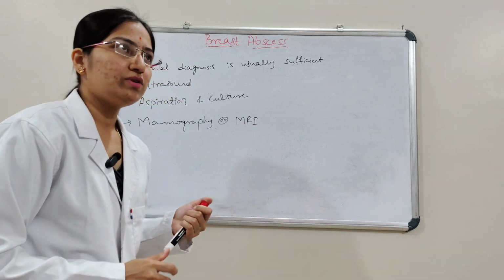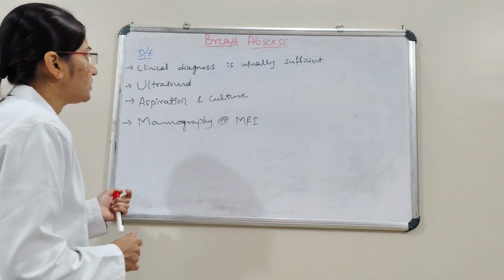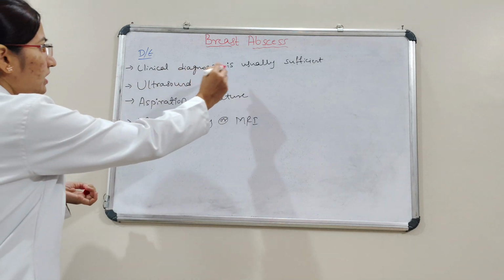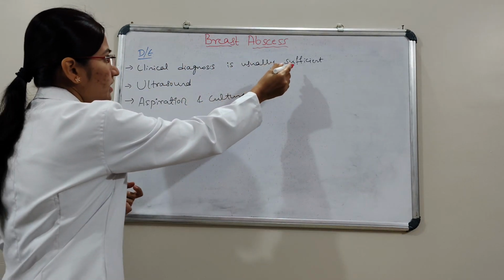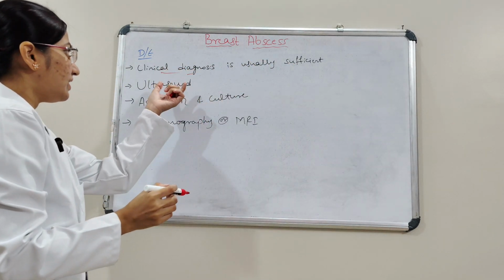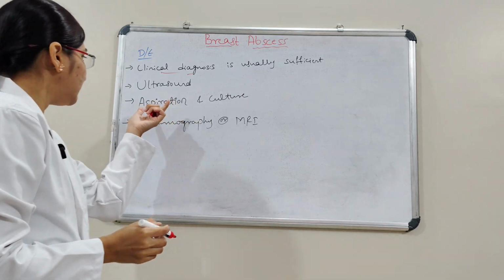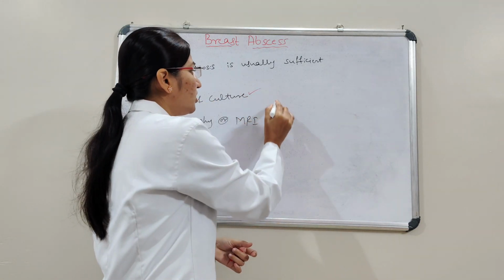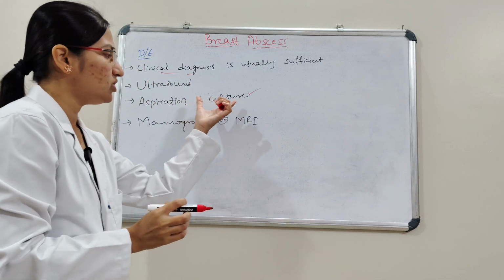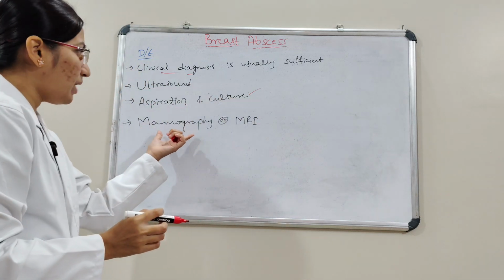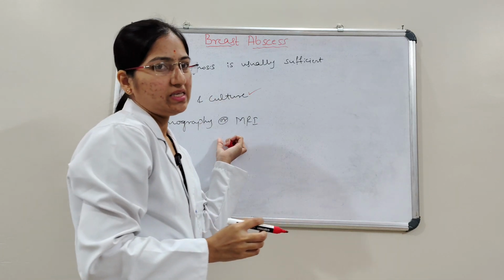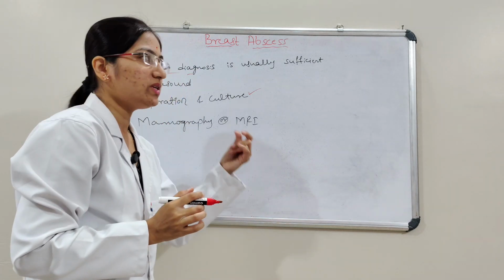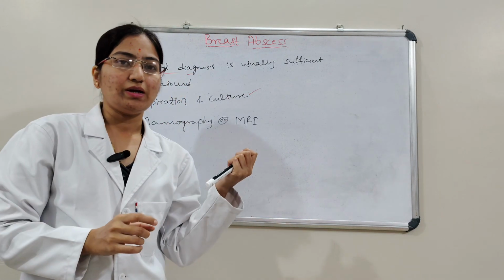We'll see the diagnostic evaluation for this. First and foremost there will be history collection and physical examination. Clinical diagnosis is usually sufficient. And then ultrasound, and then aspiration and culture. To identify the causative organism, aspiration and culture is important. And then after that mammography or MRI, in older women or if malignancy is suspected. These are the diagnostic evaluations for breast abscess.